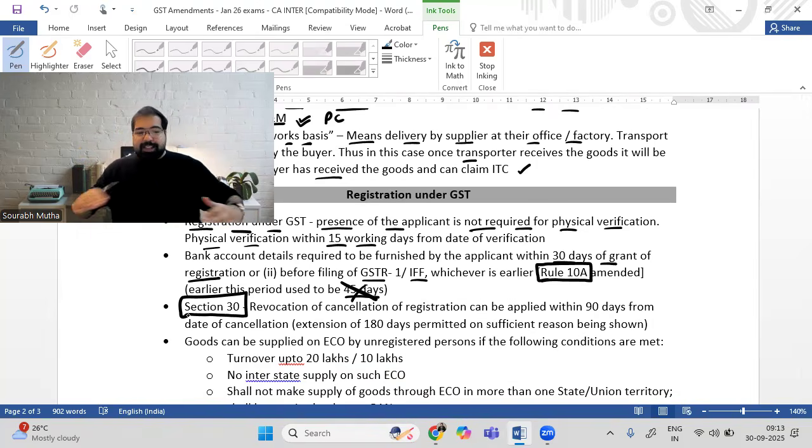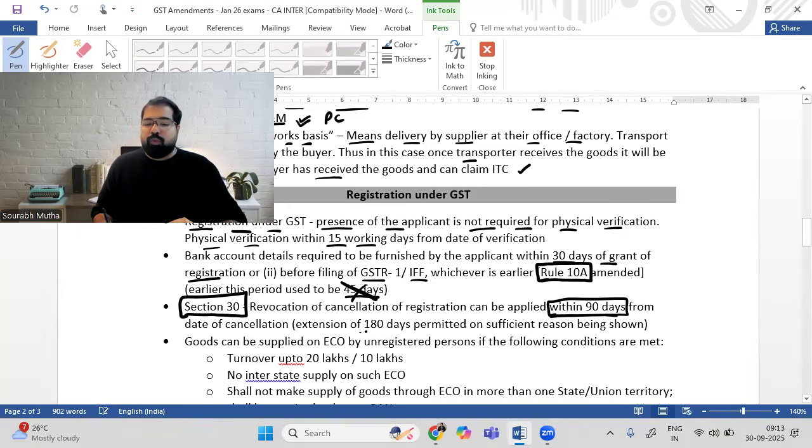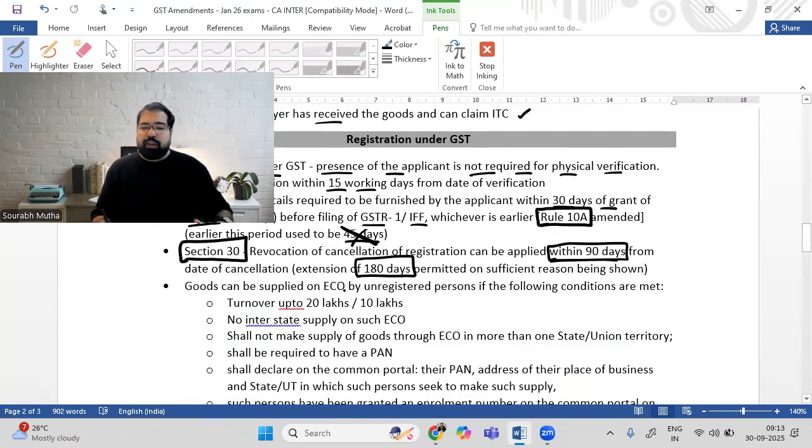That means cancel my cancellation, give me my registration back, bring it back to life. The government says you can make an application for this within 90 days. Earlier, this used to be 30 days, but that was a very small period. So they made it 90 days, and it can be extended by about 180 days maximum. So 90 plus 180, this is the extension that is given. This is a really important thing in case of revocation or cancellation. Section is section 30. We move ahead.